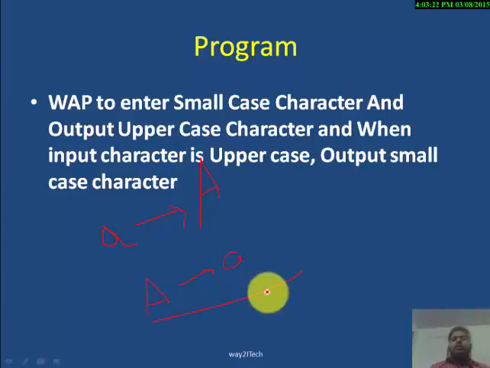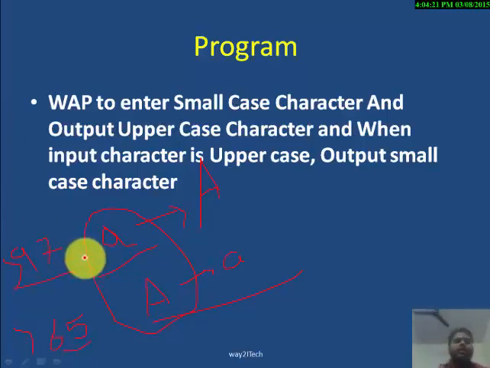So how we will do this program? First of all, we will find whether user is entering the small case character or uppercase character. If user is entering a small case character, here ASCII code will be 97 and here ASCII code is 65. So if user is entering small case character, the ASCII code will be greater than or equal to 97.